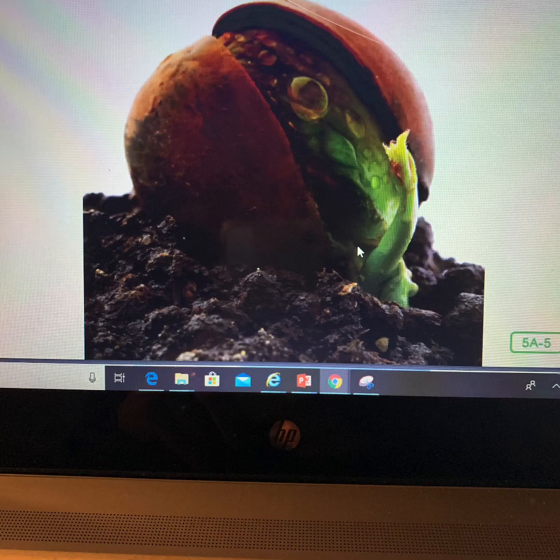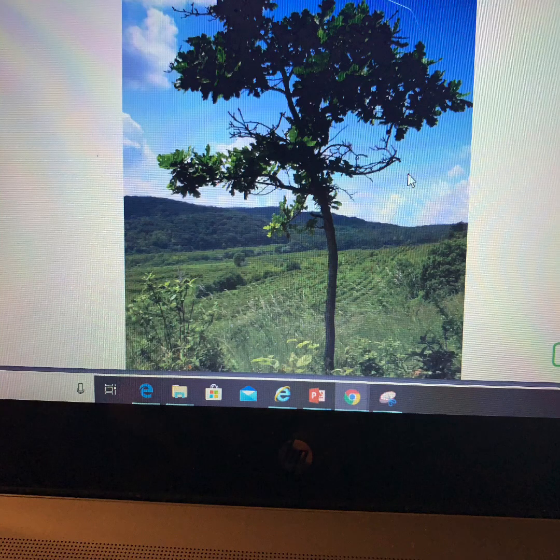Here's a picture I showed you when a tree is very young, okay? What do we have pictured here? What does it need? Think about those things. Here's a picture of the tree when it's a little bit older. What was it called? What did it look like? What were the parts like?